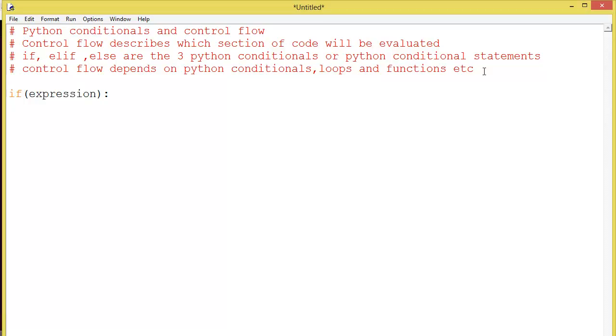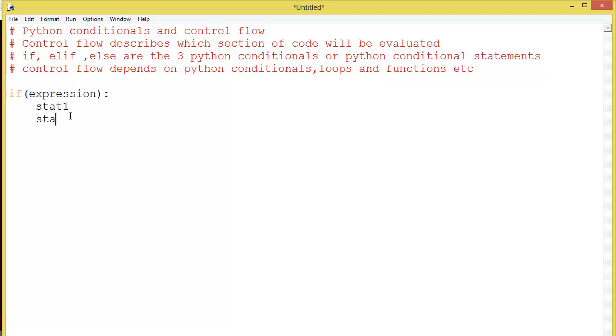After this colon, if you want to write any statements, they should follow the same indentation. Here I am using 4 spaces for every statement. All these statements will be executed like one block of code.